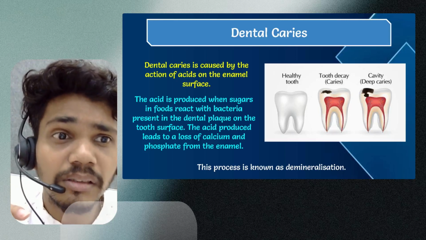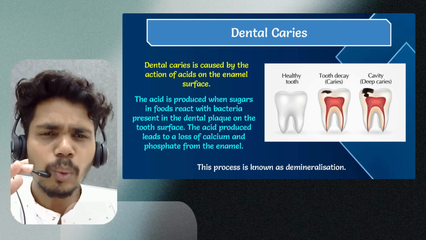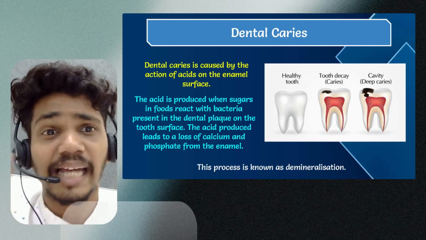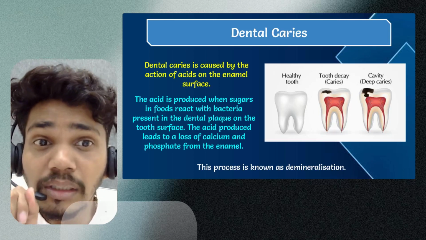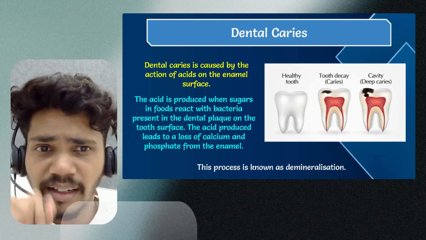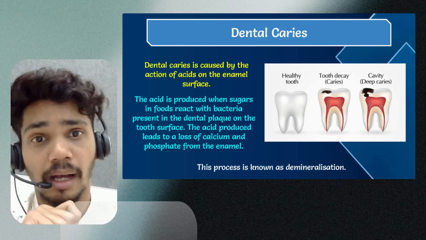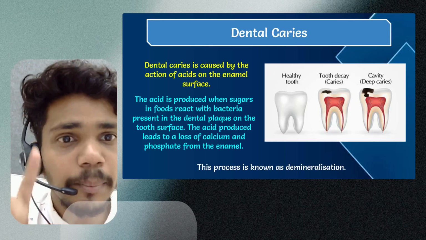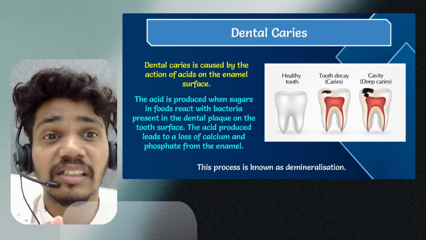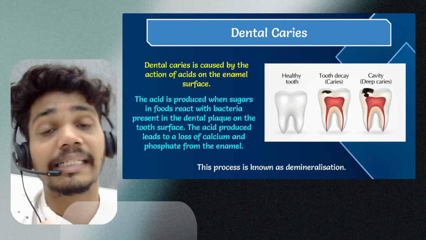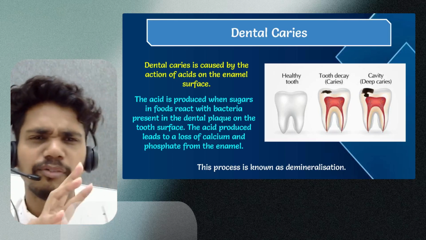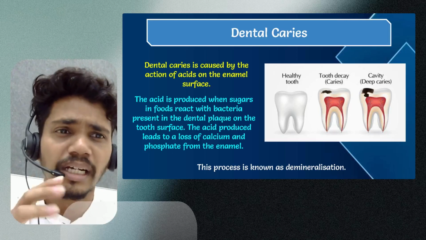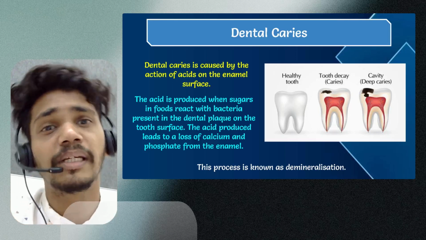You can see in the picture, right? So slowly, the dental caries, the decay of the enamel, is going to happen. The acid is produced when the sugars in the foods react with the bacteria present in the dental plaque. That's gap में food अटक जाता है, right? Yes. The acid produced leads to the loss of calcium and phosphate from the enamel. So calcium को निकाल देगा, phosphate को निकाल देगा, तो enamel क्या हो जाएगा? Breakdown हो जाएगा, enamel gets open, and obviously the dental caries will be increasing.